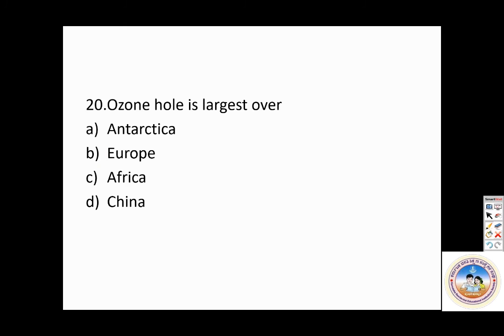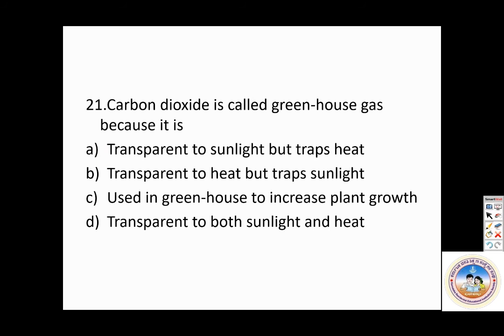Carbon dioxide is called a greenhouse gas because. So it is transparent to sunlight but traps heat, is correct.